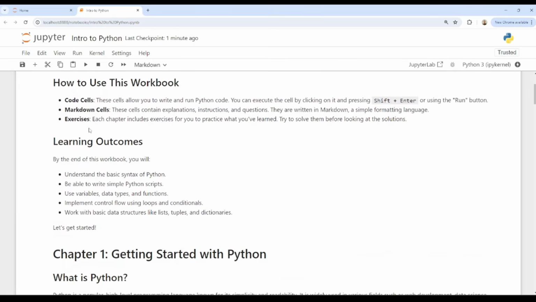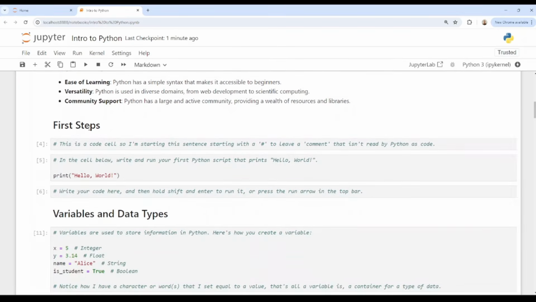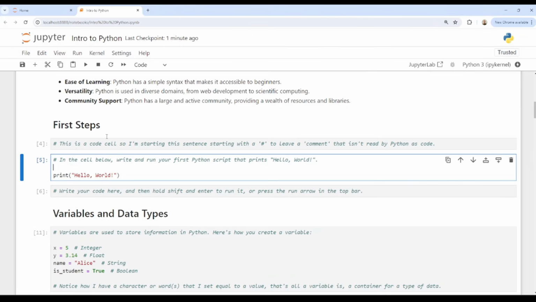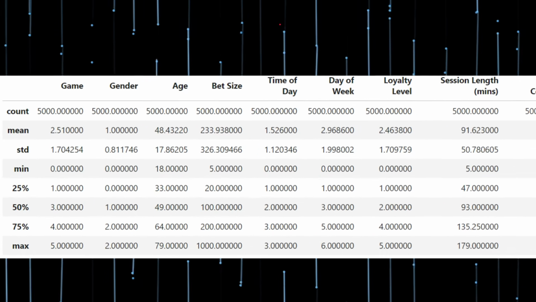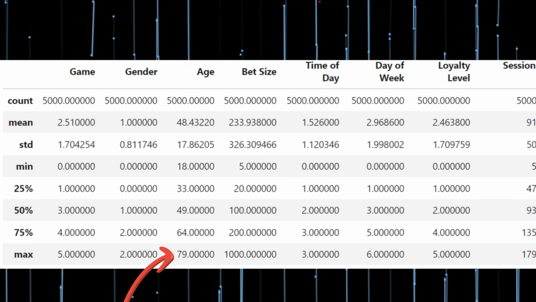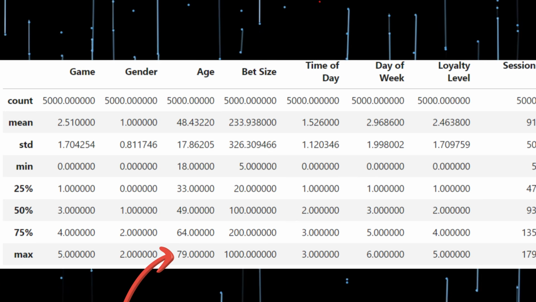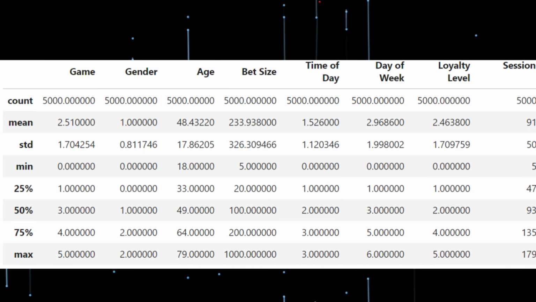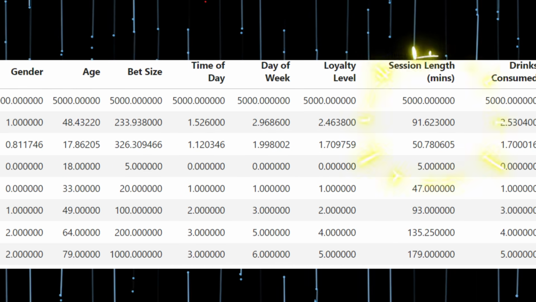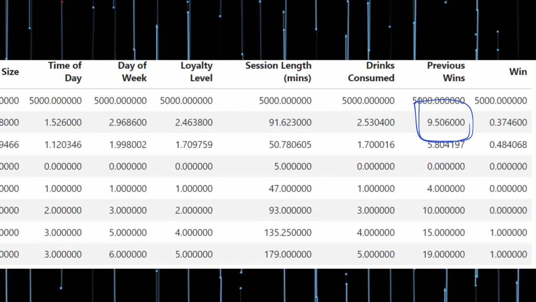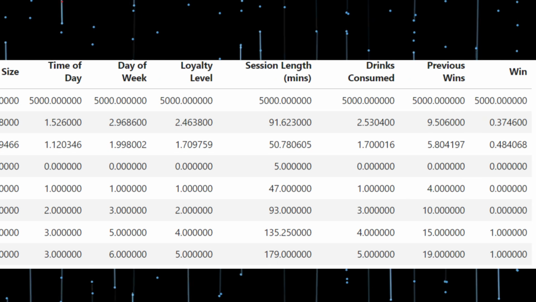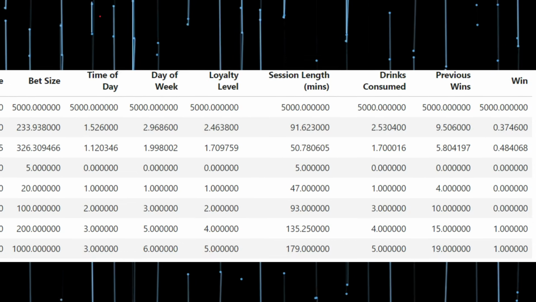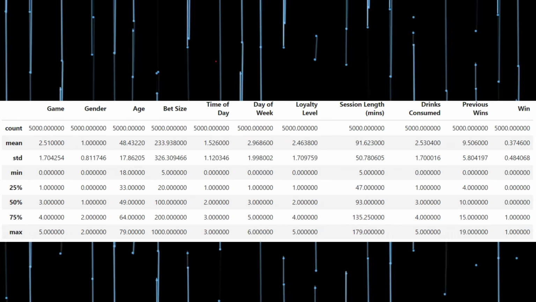So once we've created this model, we can then explore it, and here's exactly what I found. We can see that the average age was 48, with the oldest player being 79 and the youngest being 18. People on average stayed for 92 minutes and had won previously about 10 times. The most previous wins was 19, with some people having never won before. This gives us a good picture of the dataset before we get into anything further.